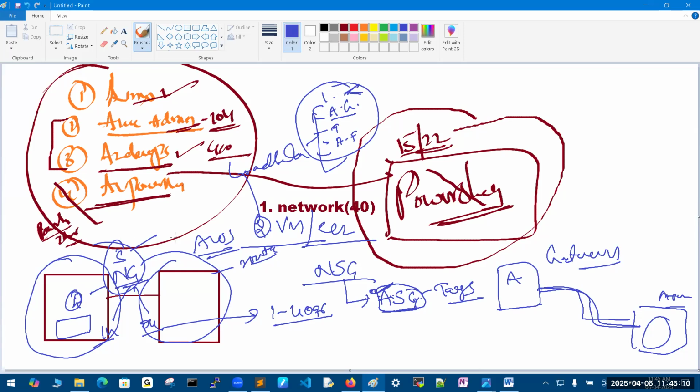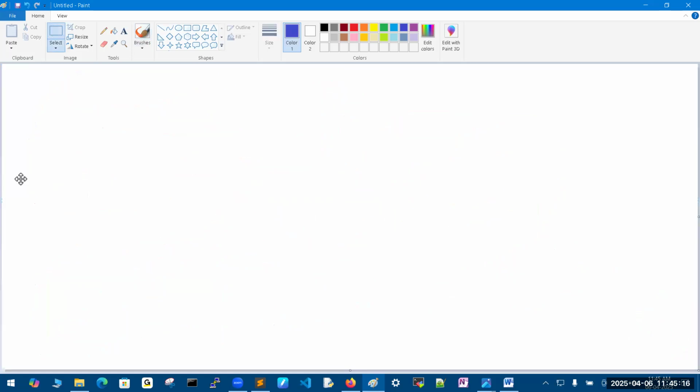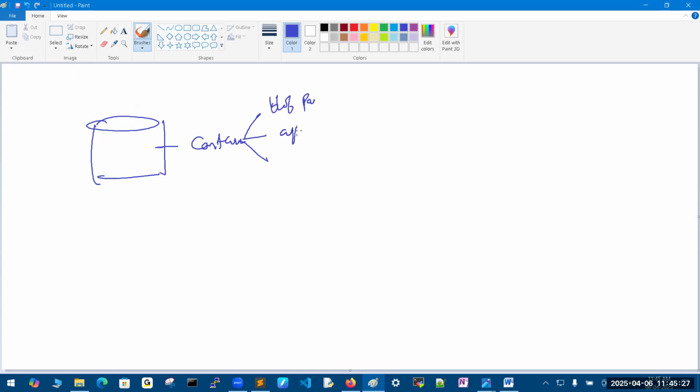And the third service is storage related, like storage account, blob storage, actually container. What is a container? Container, storage account, like a Google Drive. Container is there. Again, container is divided as blobs: page blob, append blob, block blob, and file share by using NFS.